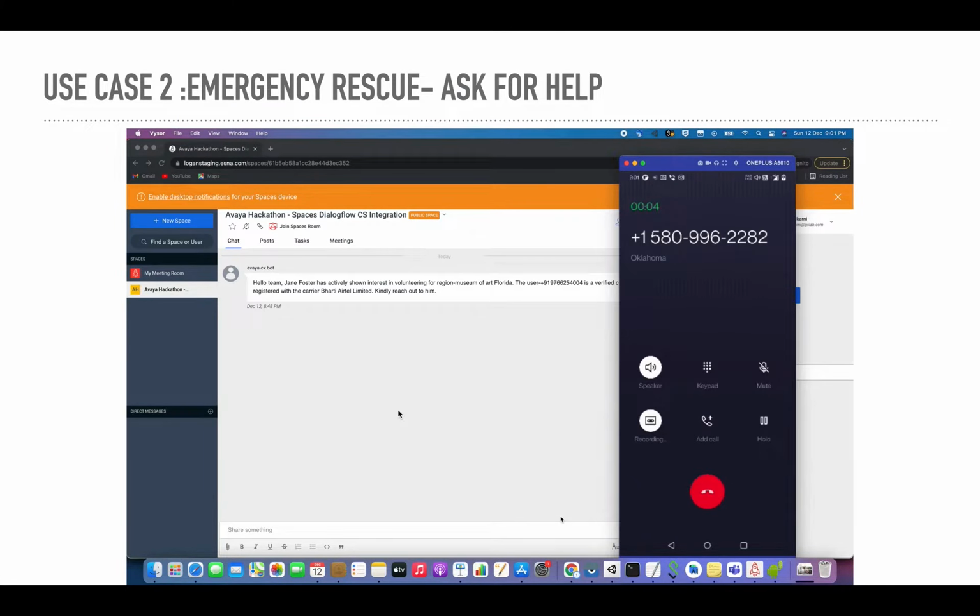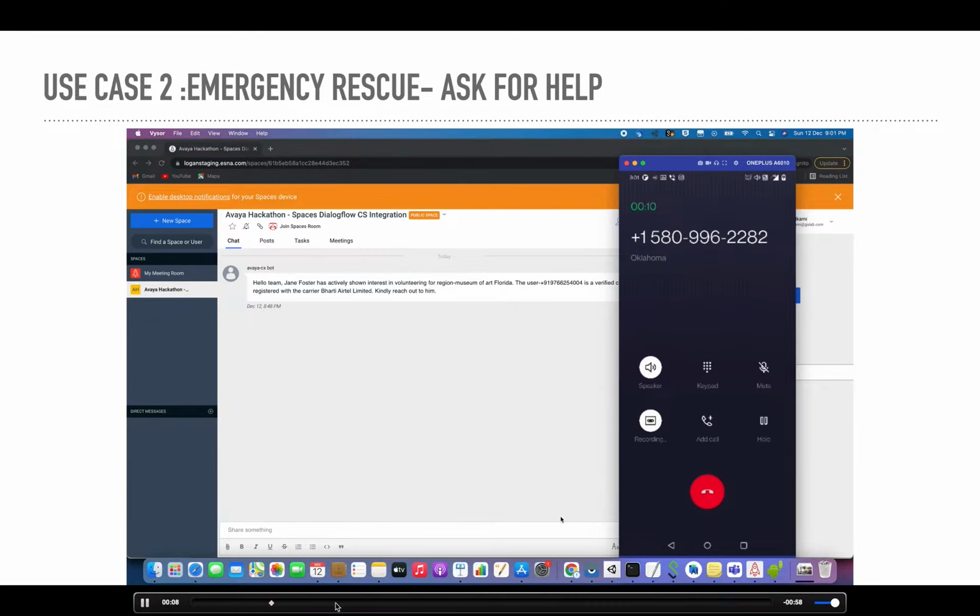Options. 1. Emergency rescue. 2. Find a family. 3. Volunteer for rescue operation. 4. Check if you are safe. Emergency rescue. Okay, tell me, what do you need help with? 1. Flood. 2. Earthquake. 3. Fire. I am trapped in an earthquake situation.